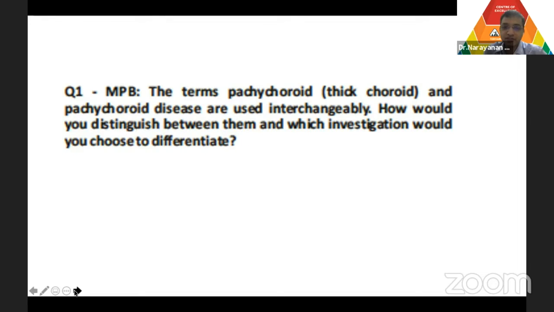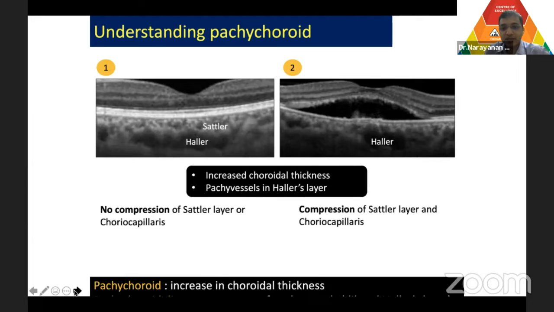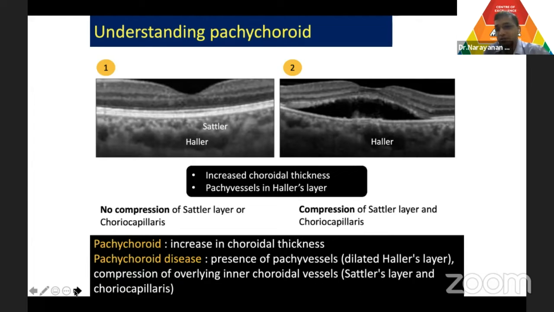How do you differentiate pachychoroid and pachychoroid disease? Is that important? Because it becomes important that sometimes you don't have to treat something just because it is not normal. So pachychoroid means that it's a thick choroid, but pachychoroid disease means that there is some pathological change in the different layers of the choroid, mainly the choriocapillaris and compression of choriocapillaris and Sattler's layer.